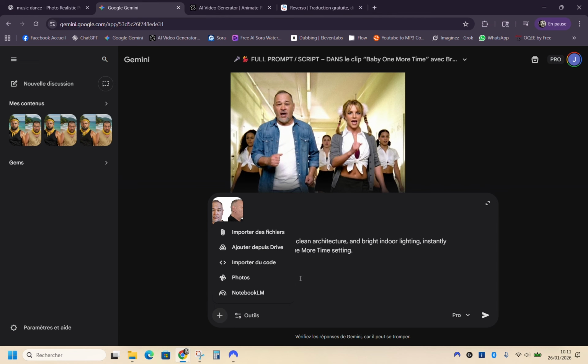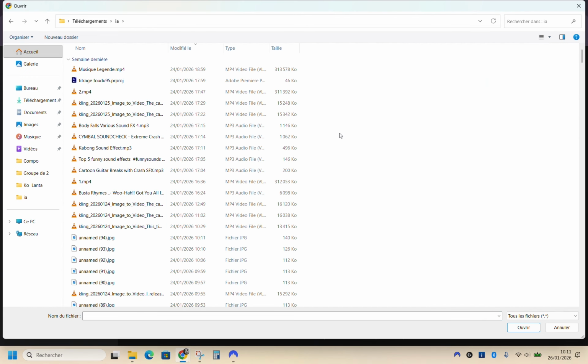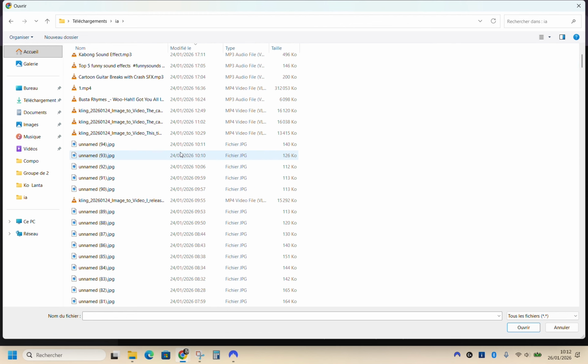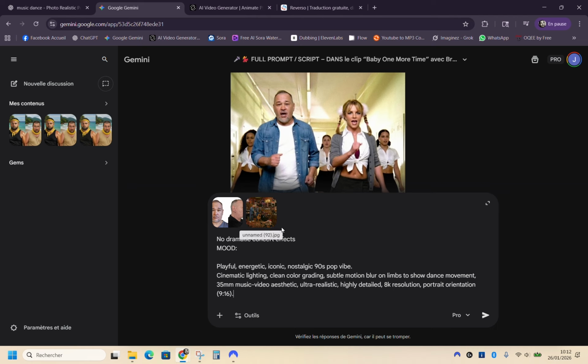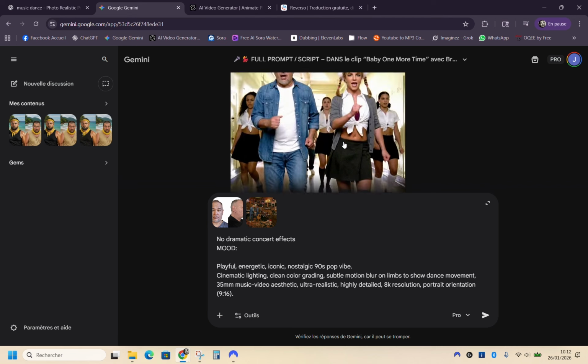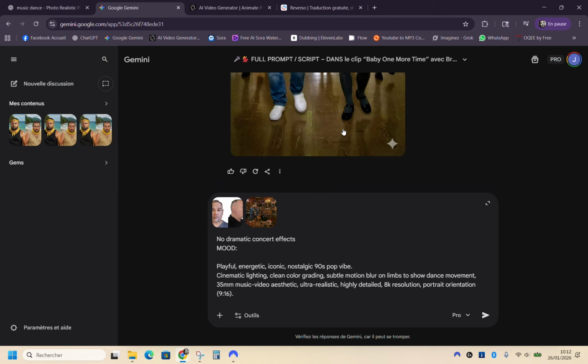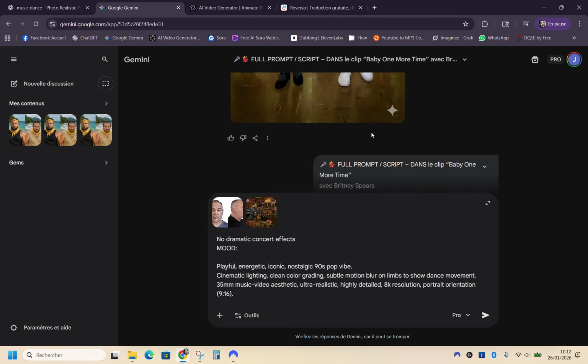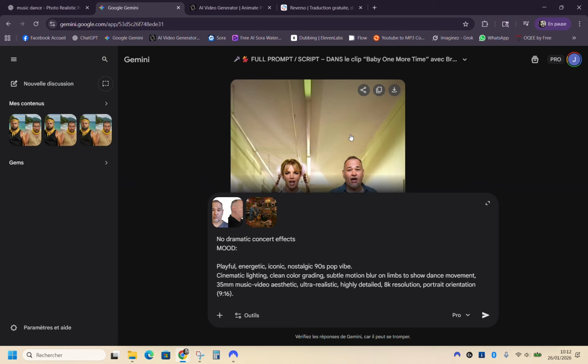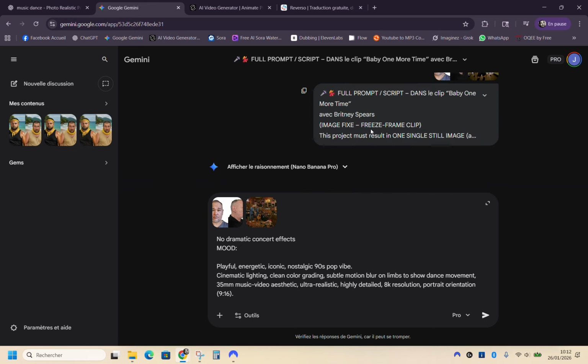The main thing ultimately is to potentially add a file and then assign it a reference image. And specifically in this instance, it would be an image. I don't recall exactly which one. I won't necessarily find it, but we'll add a second reference image. For example, we tell it, there, it would be the Britney Spears scene when she dances in that clip. And then in the end, you just send it and eventually you'll get a result that will match the exact photo above. Even if you have to start over or by explaining, be careful, I'm on the left, be careful, I'm still dressed the same way. That's very important, of course, for the continuity of the scene.